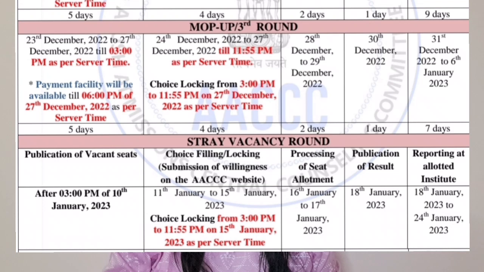Reporting will be from 31st December to 6th of January 2023. So this is the basic three rounds: first, second and mop-up round. After this, if seats remain vacant, if there are any stray vacancies, then a notice will be published of how many vacant seats there are on 10th of January 2023.